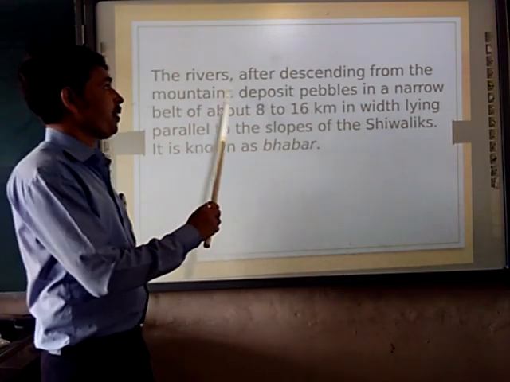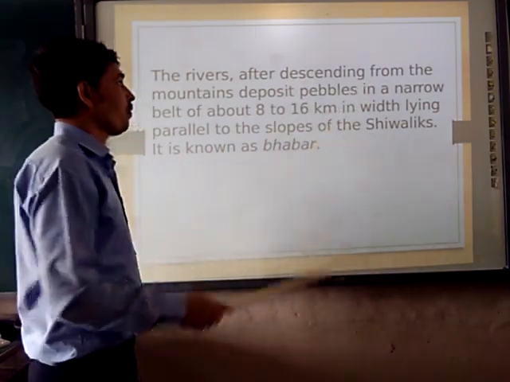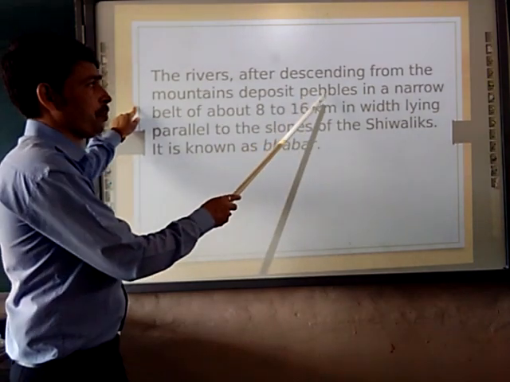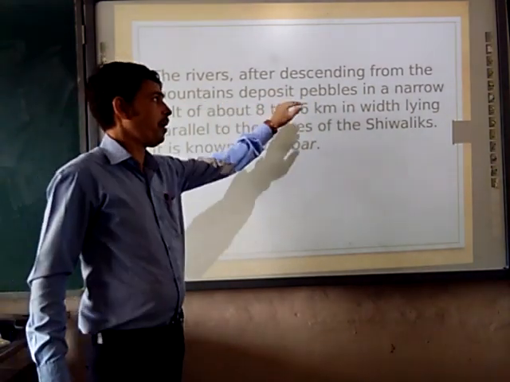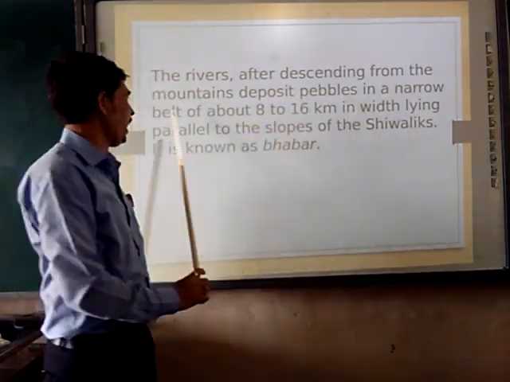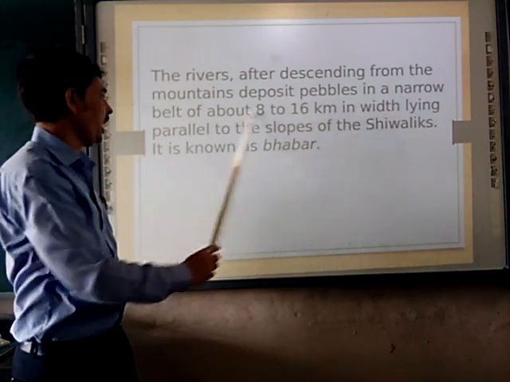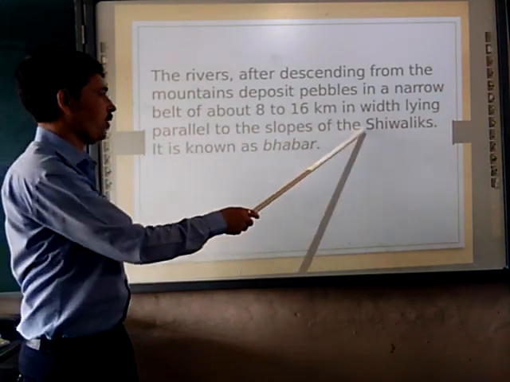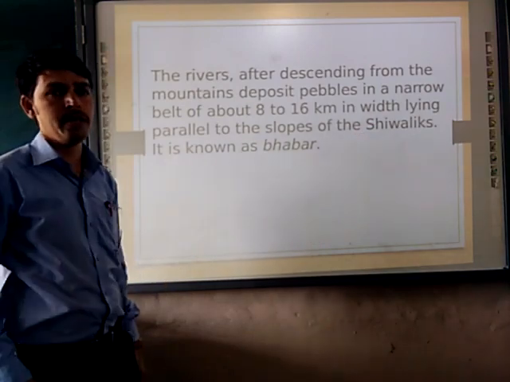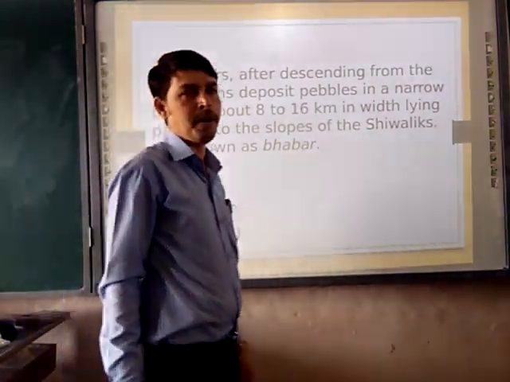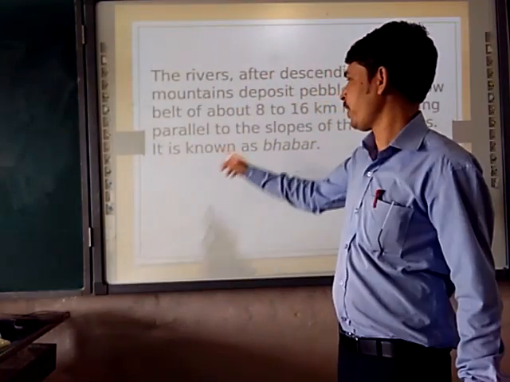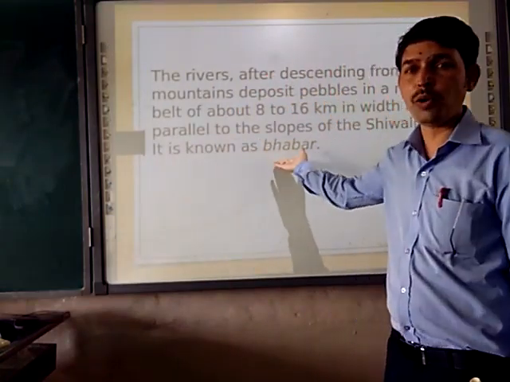Next, the river, after descending from the mountain, deposits pebbles. Small pebbles are deposited in a narrow belt of about 8 to 16 kilometers breadth, lying parallel to the slope of the Shivalik, known as Bhabar. So here the first feature is Bhabar.